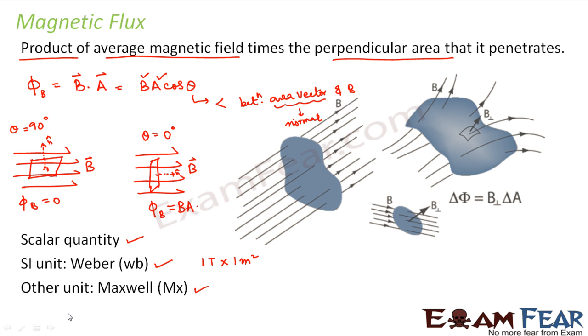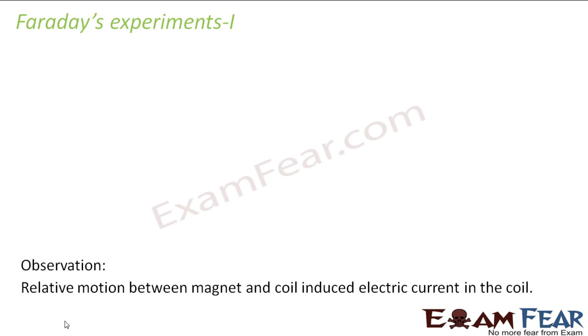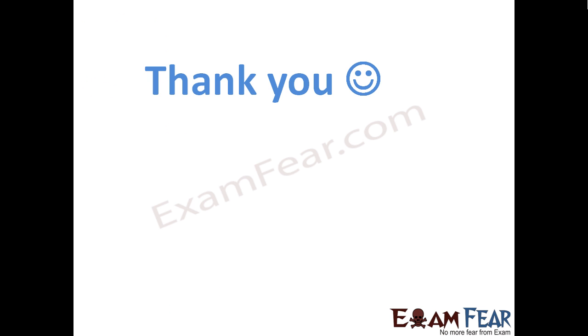The other unit, the CGS unit, is Maxwell. How do we relate Maxwell and Weber? We say that 1 Weber is equal to 10 to the power 8 Maxwell. This is how we relate a Weber and a Maxwell. Now that we are aware of the concept of magnetic flux, it is time that we start with electromagnetic induction. Thank you.